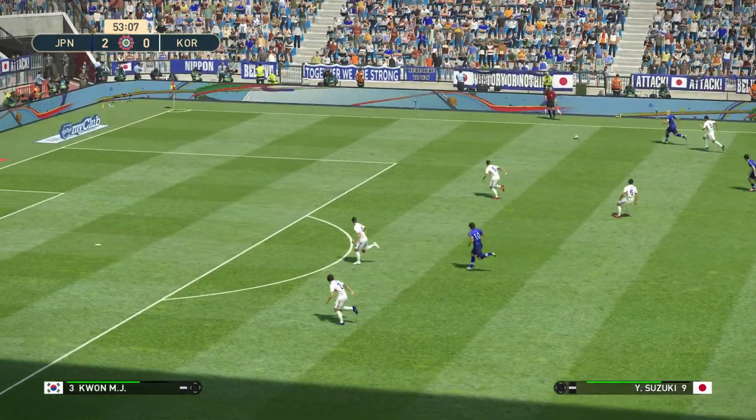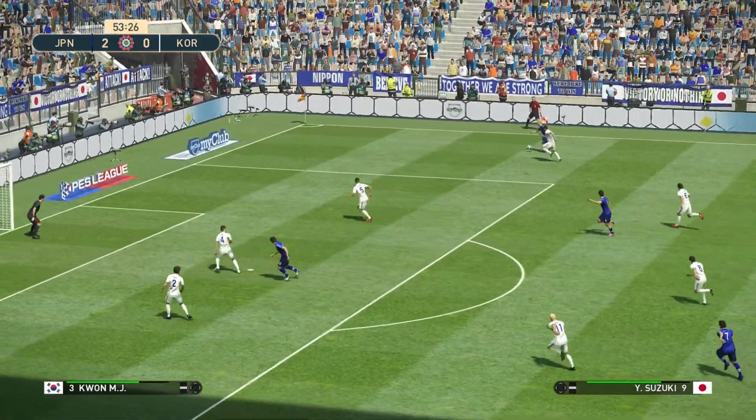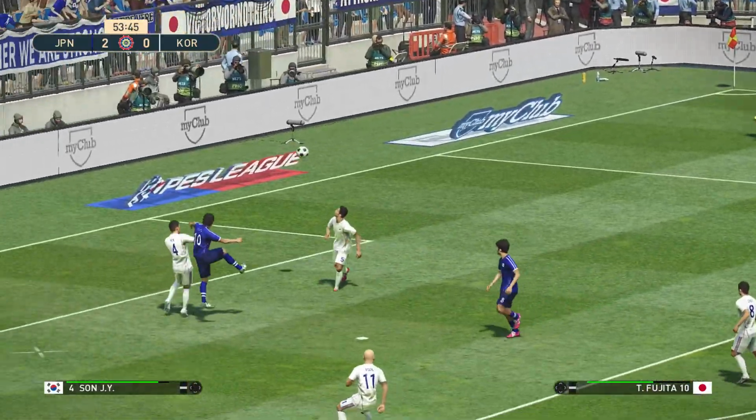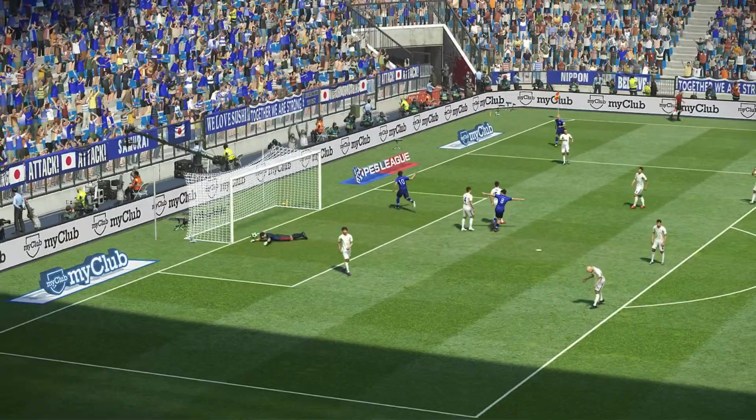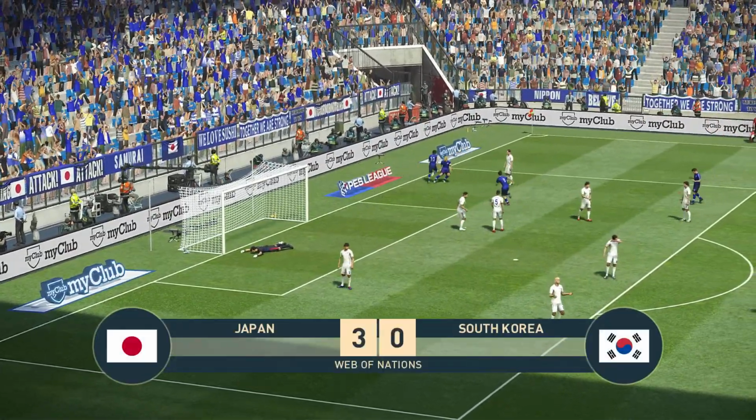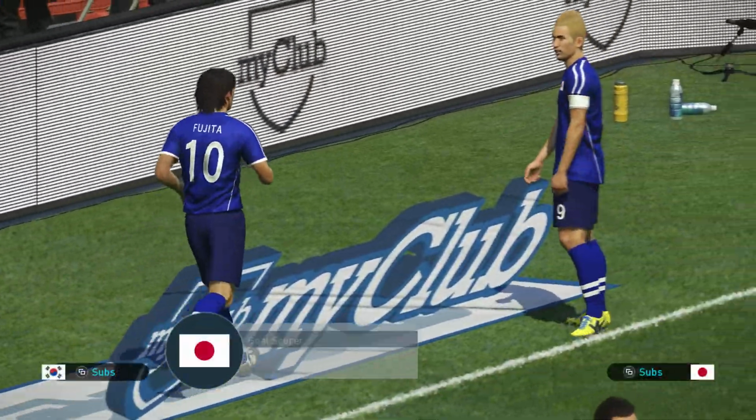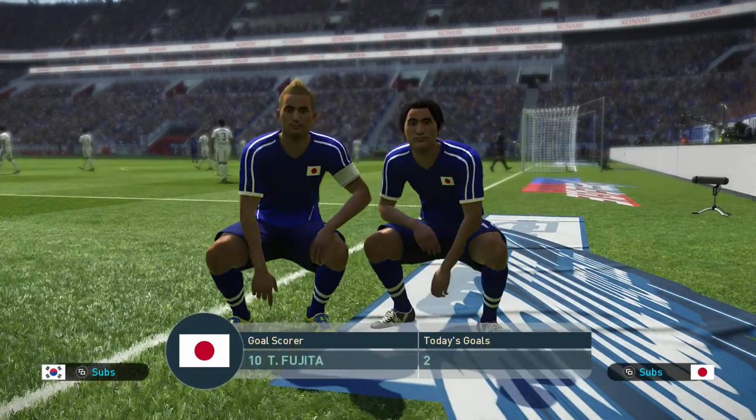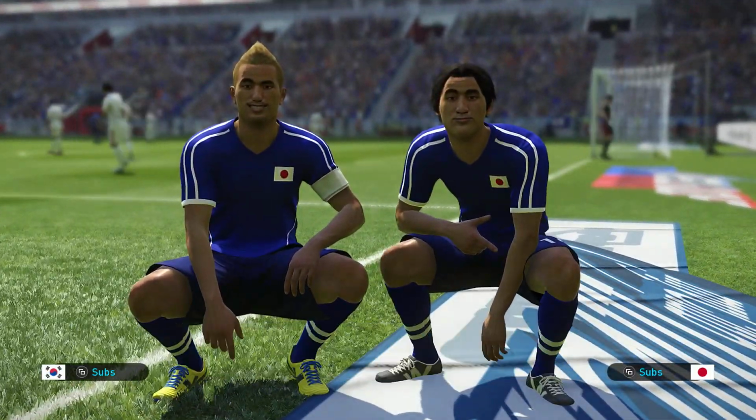Oh, lovely turn from Suzuki. Gets past the defender. Gets the cross in. The header from Fujita! And Fujita makes it 3-0. And it's his second goal of the game. Japan are running away with this.